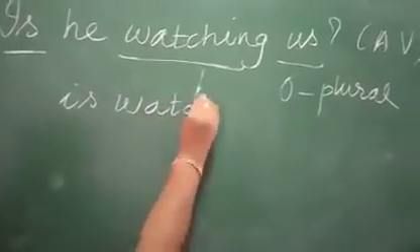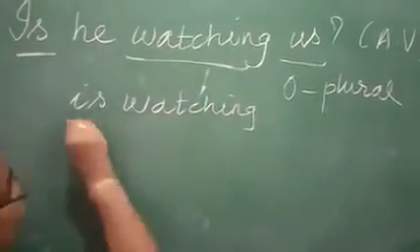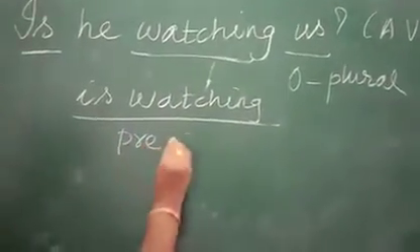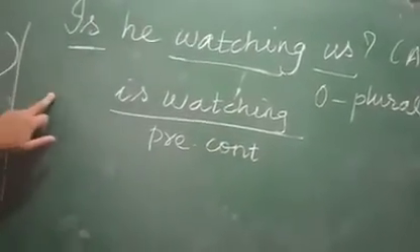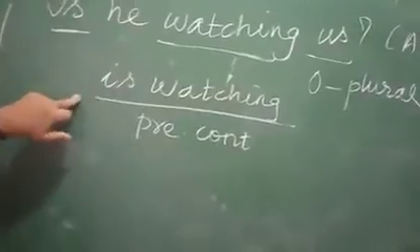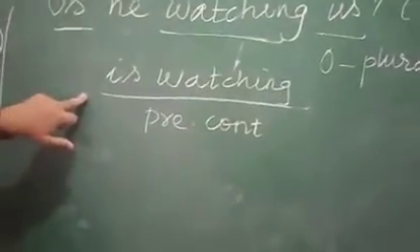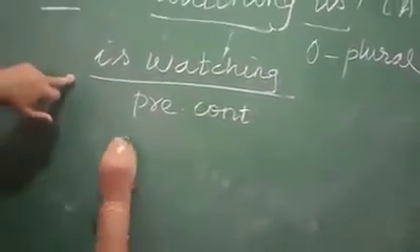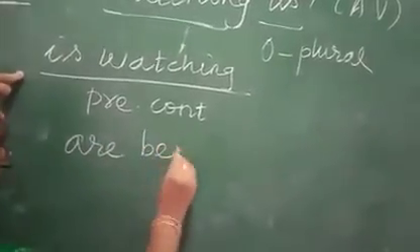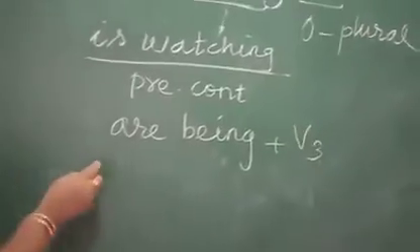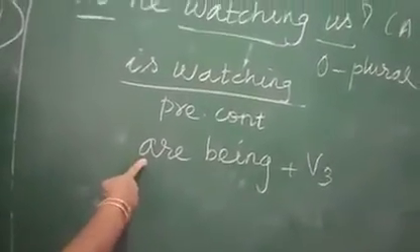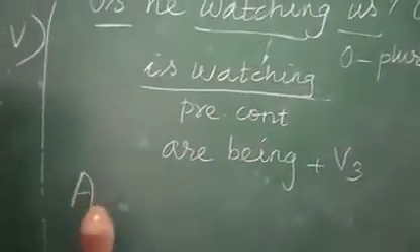Is watching, verb is in present continuous form. So if the object is plural and the verb is in present continuous, what we have to use when we are writing passive voice? Are being plus V3. So the question must begin with the auxiliary verb are.